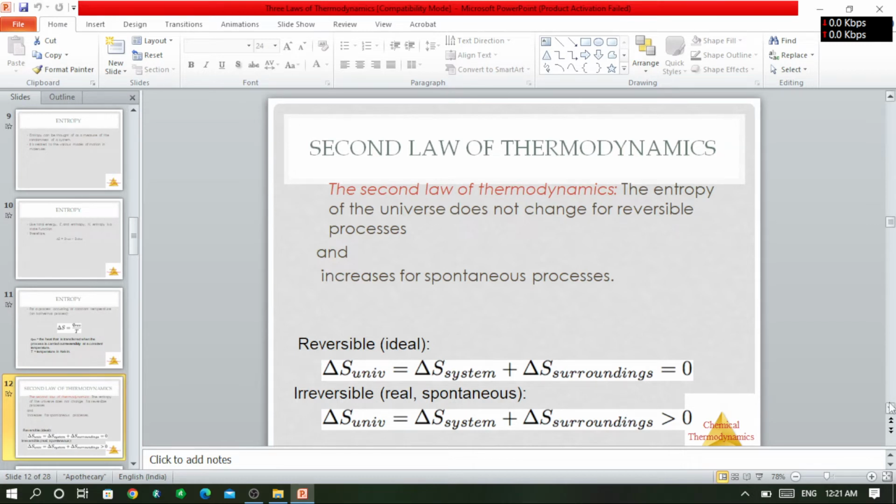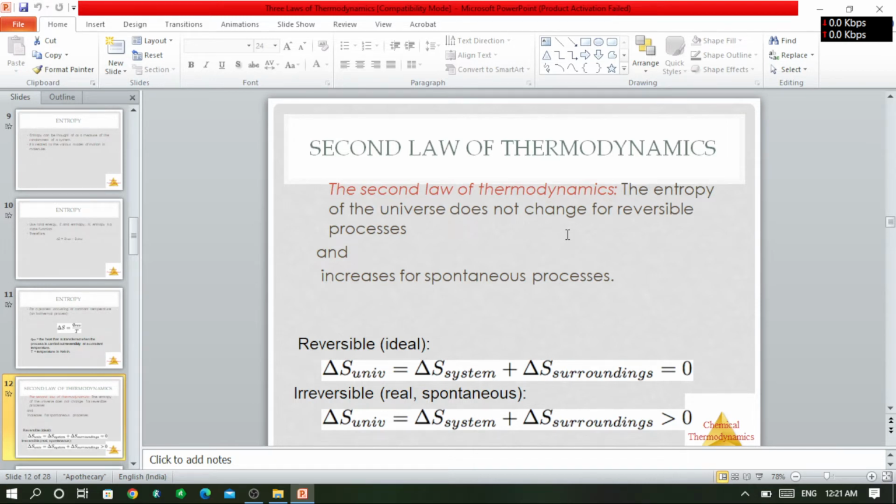Here is the second law, and the second law of thermodynamics states that the entropy of the universe does not change for a reversible reaction and increases for a spontaneous reaction.